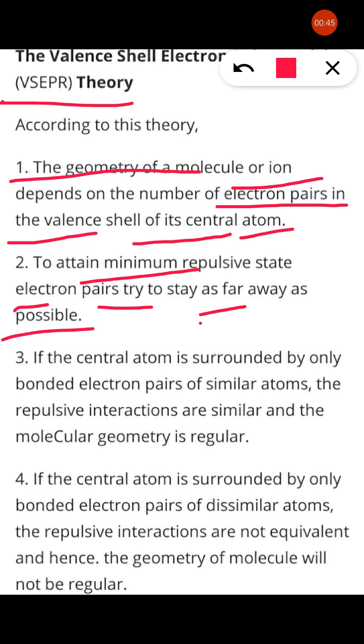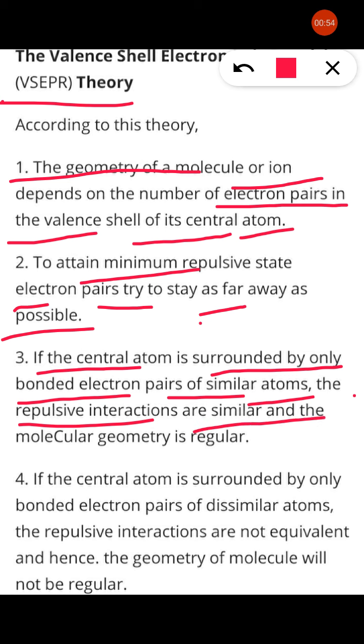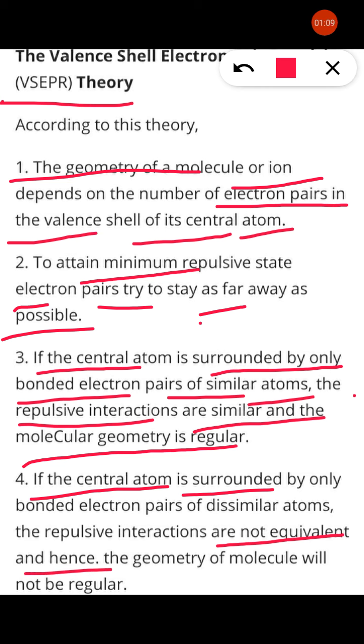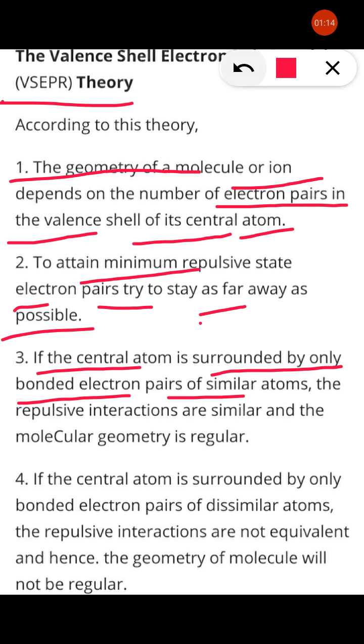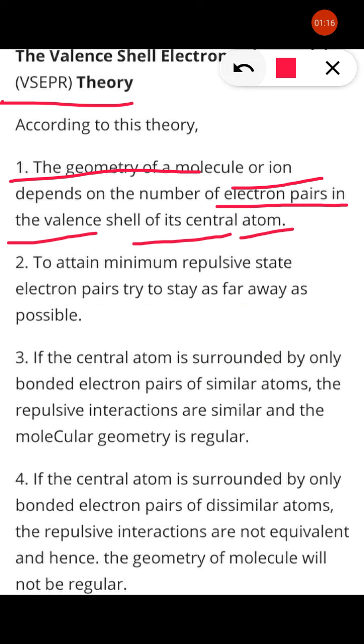Third point: if the central atom is surrounded by only bonded electron pairs with similar atoms, the repulsive interactions are similar and the molecular geometry is regular. If the central atom is surrounded by only bonded electron pairs with dissimilar atoms, the repulsive interactions are not equivalent and hence the geometry of the molecule will not be regular. For example, here VSEPR theory means valence shell electron pair repulsion.